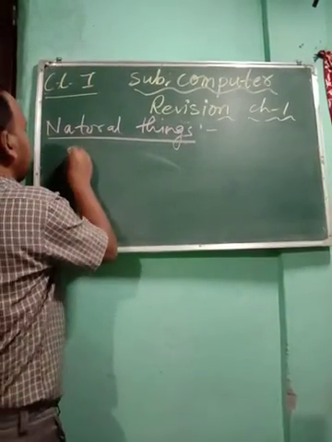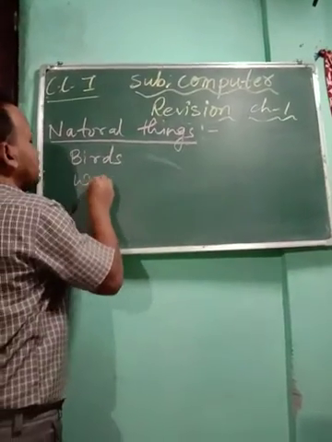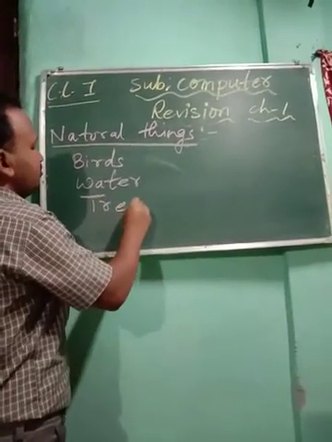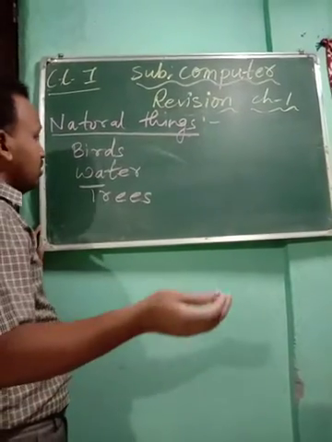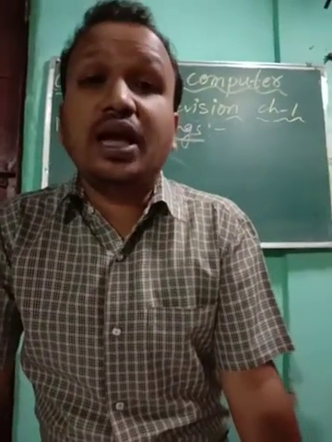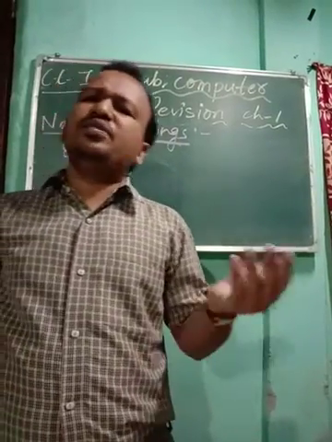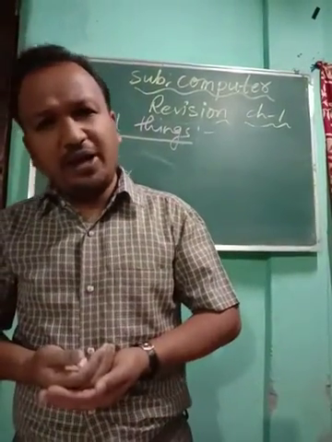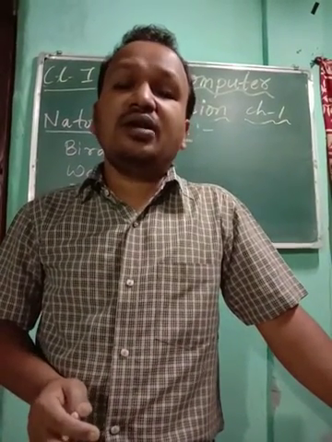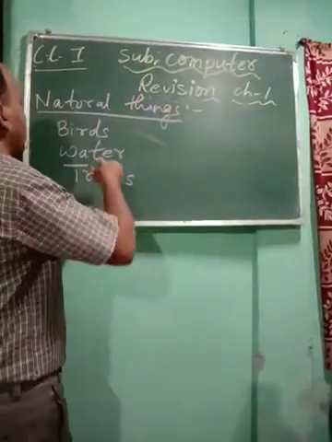Give one example. Suppose a bird. Birds are natural things. Water is a natural thing. Trees are natural things. So whatever we see in nature which is not made by humans is called natural things. Birds, flowers, different types of fruits you are buying, vegetables you are buying, animals, they are called natural things.